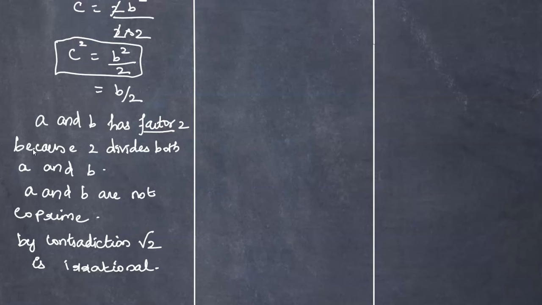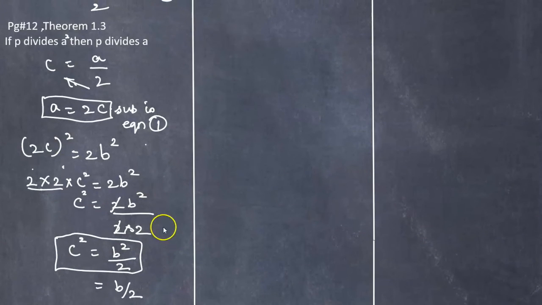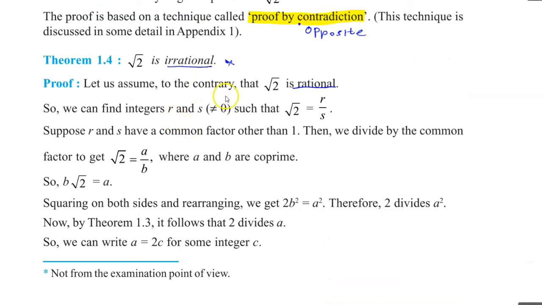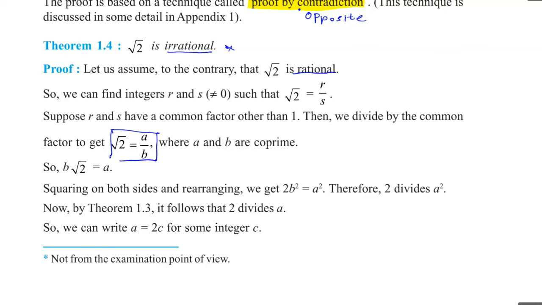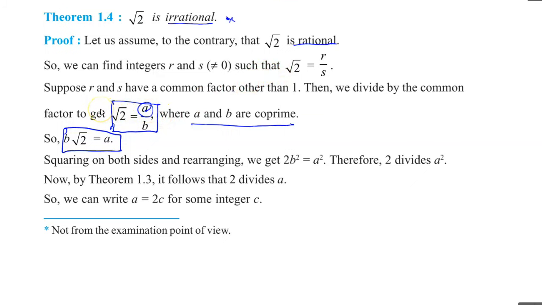So these are the steps you are going to follow for this type of problem. First we have to assume root 2 as rational. So root 2 equals a by b, which is rational, and a and b are co-prime. Now we have to cross multiply, by which we can find a. So a equals b root 2, assuming it as rational. That is the first step. The second step is cross multiplying to find a equals b root 2. The third step is squaring on both sides. And from this we get 2b square equals a square.